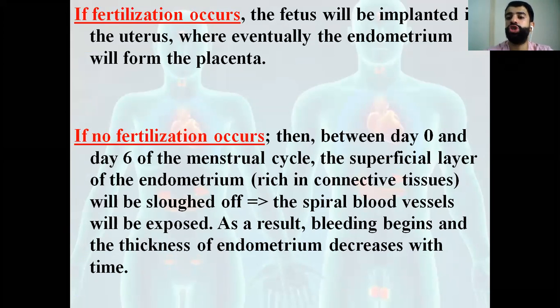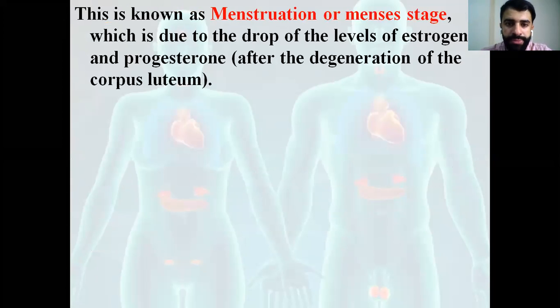While if there is no fertilization, between day 0 and day 6 of the menstrual cycle, the endometrium will be sloughed off, will be destroyed. So the spiral blood vessels will be exposed. So this will lead to bleeding, and the thickness of the endometrium will decrease with time.